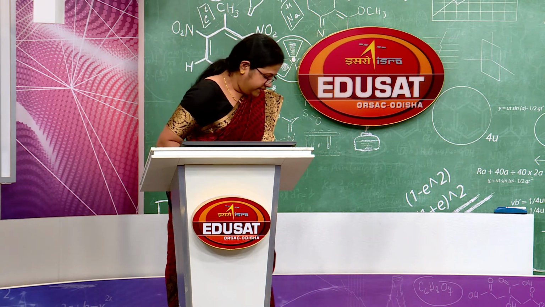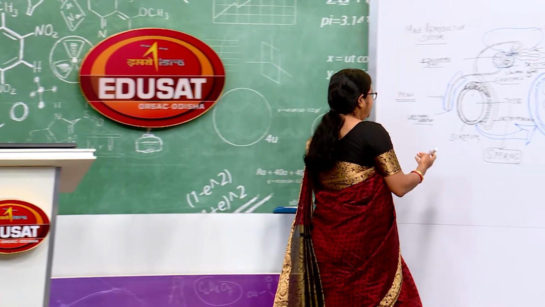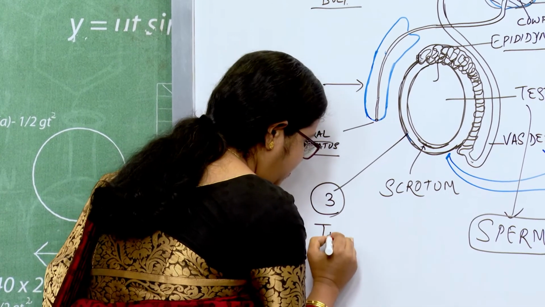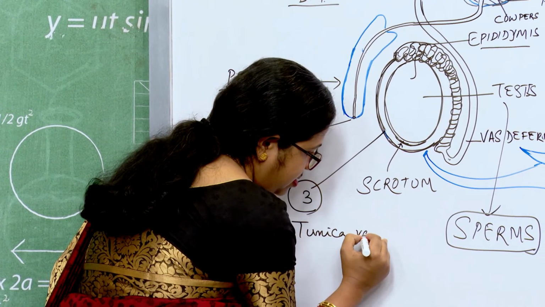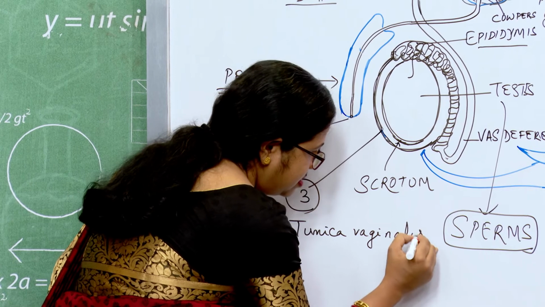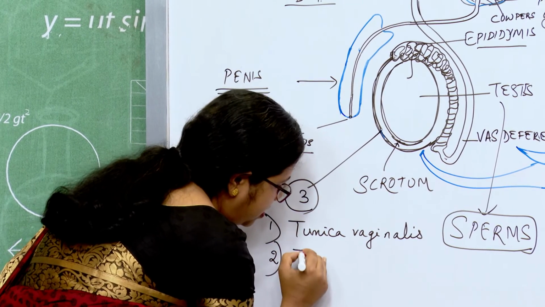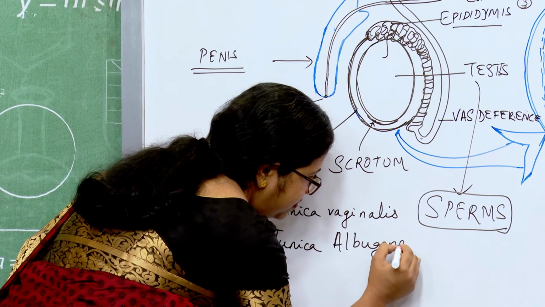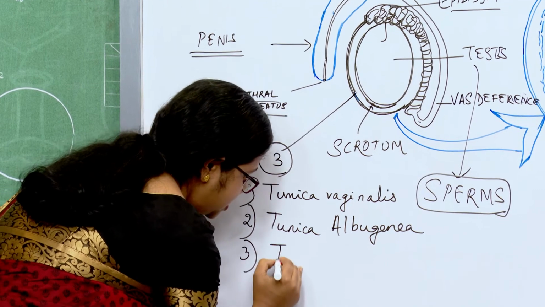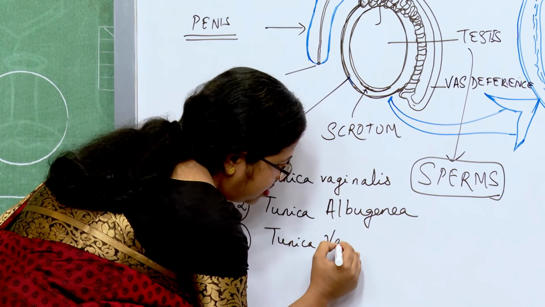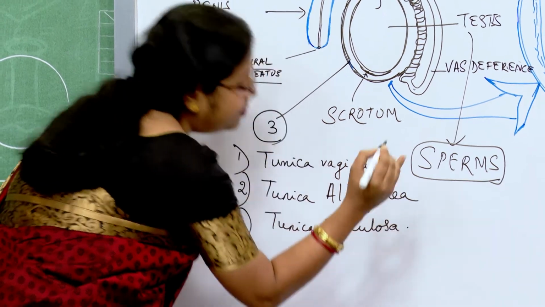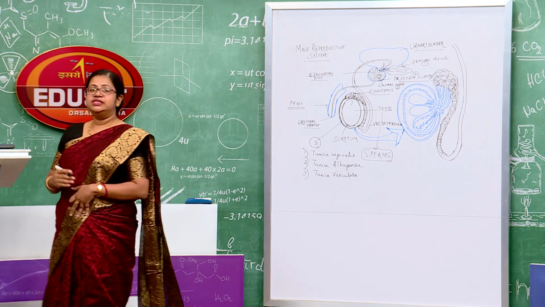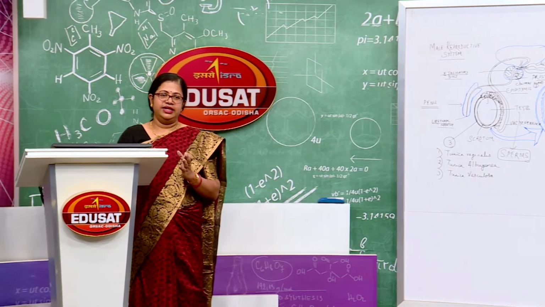Mark it on your testis: we have 3 different coverings of the testis. From the outside we have tunica vaginalis, then we have tunica albuginea, and the innermost layer is called tunica vasculosa. So these three coverings you can see in the slide. These 3 are the protective coverings of your testis.